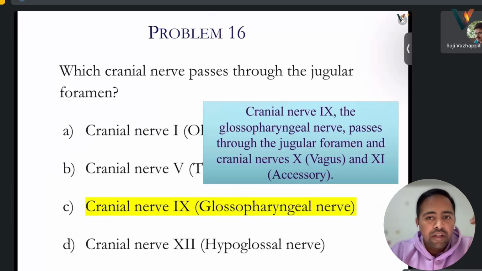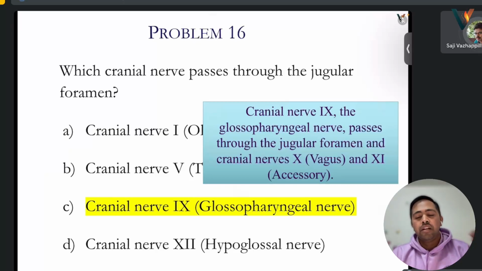Cranial nerve 9 passes through the jugular foramen, and cranial nerve 10. Jugular foramen means what? Last time we discussed something hole, spinal cord hole. Is that the jugular foramen, a big hole or a small one, where it comes out? Not the spinal cord. The jugular foramen will not be the spinal cord, no?